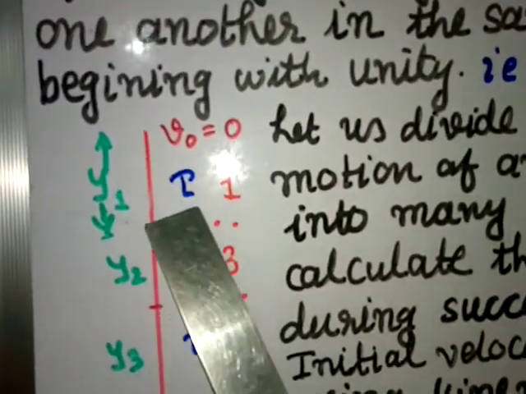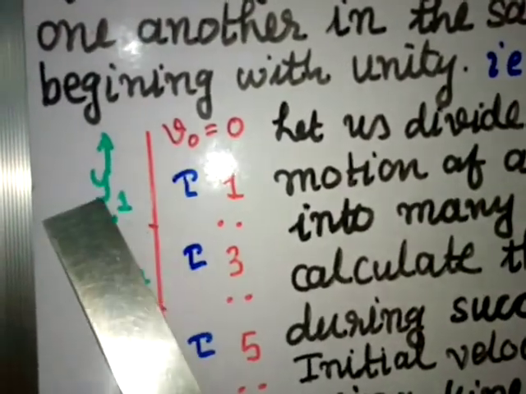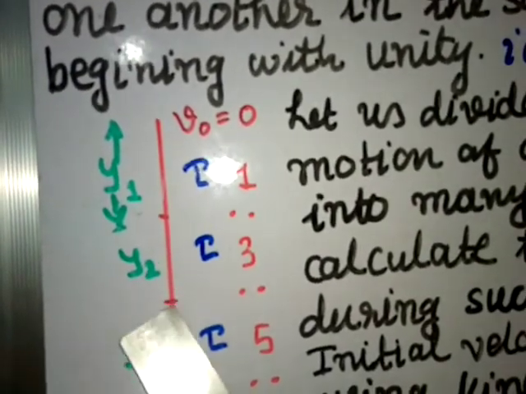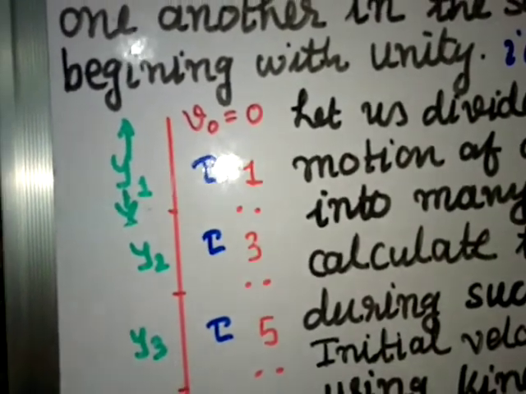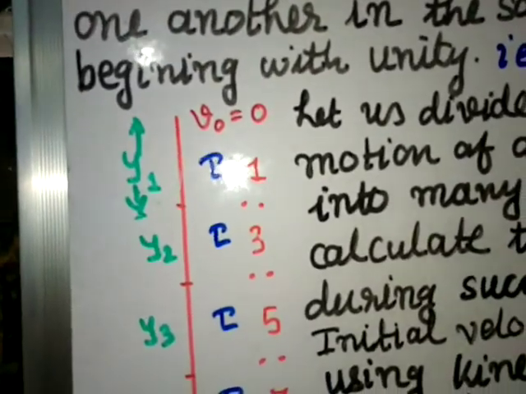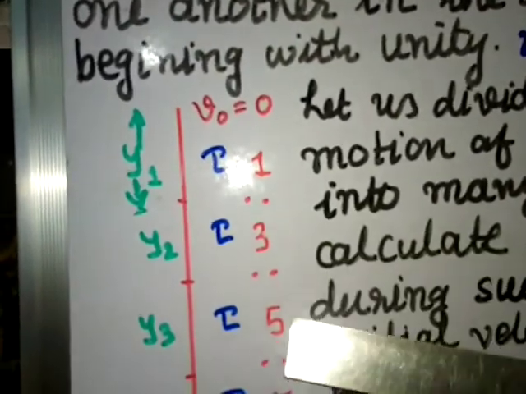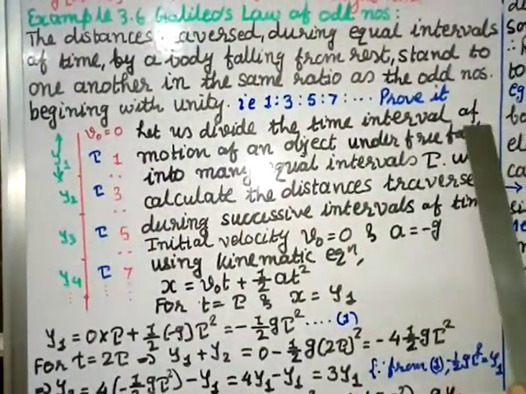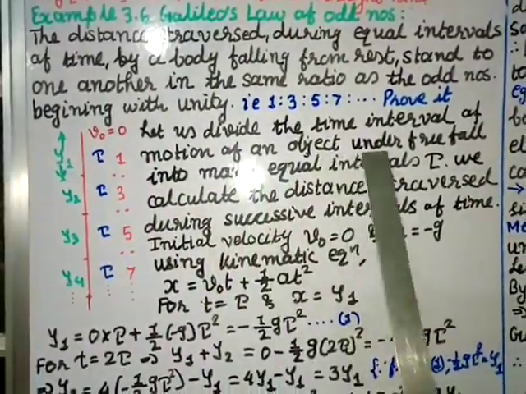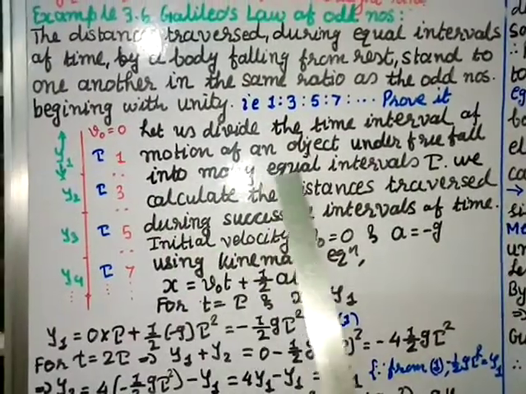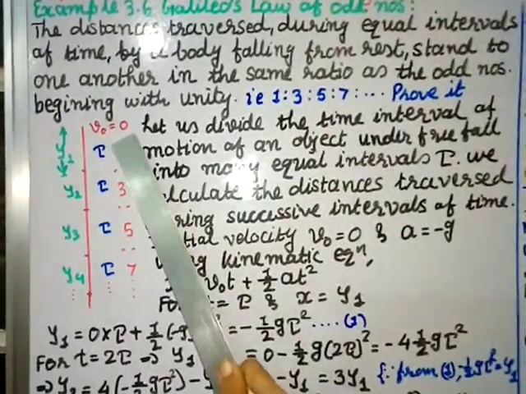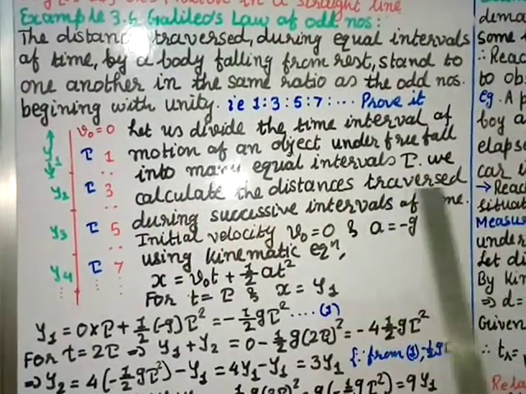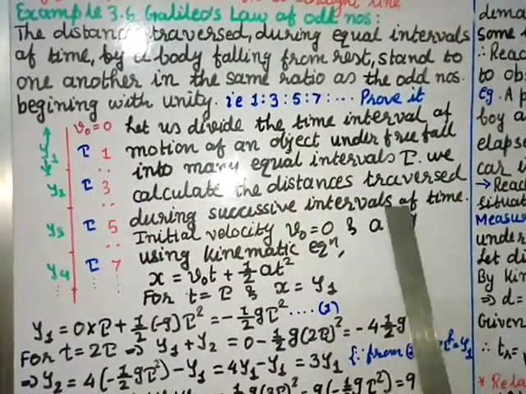In the first interval, the distance traveled is y1. In the second interval, distance traveled is y2. In the third, distance traveled is y3. You have to show that this distance traveled is in the ratio 1:3:5 and so on. Let us divide the time interval of motion of an object under free fall into many equal intervals tau. I have divided here. We calculate the distances traversed during successive intervals of time.